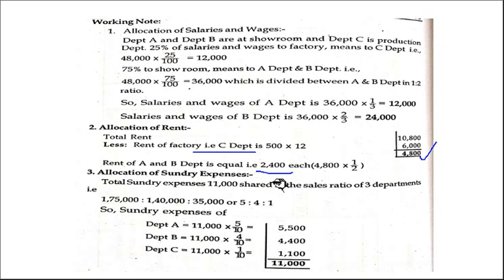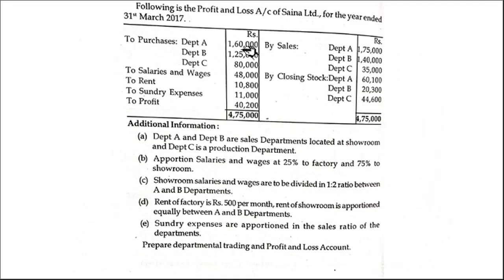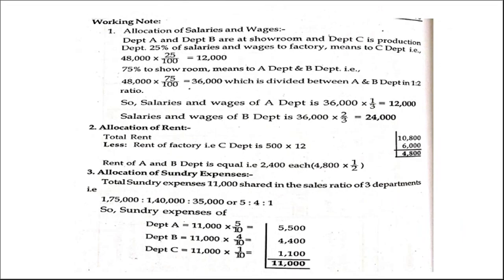Allocation of sundry expenses. Total sundry expenses are 11,000, as given in the problem. It is shared in the sales ratio of the three departments. The sales of all three are 1,75,000, 1,40,000 and 35,000. When you simplify this, it is 5:4:1. If you can't simplify it, just make the total of it and take one by one.